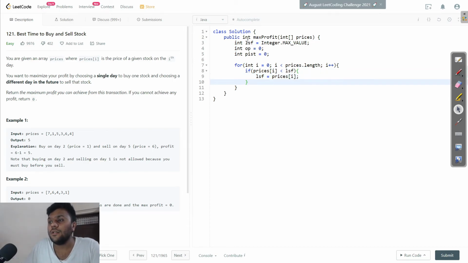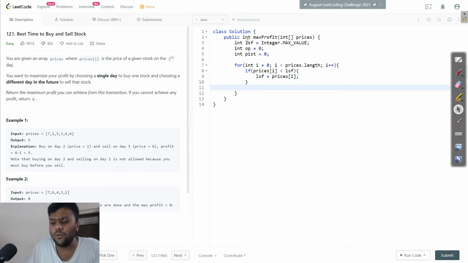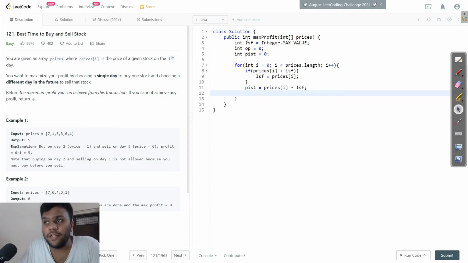Now I will calculate profit if sold today. I will simply subtract prices of i minus least so far. Finally, I will compare my profit if sold today with my overall profit. If my overall profit previously is 4 and now my profit if sold today is 5, then I will change my overall profit to 5.